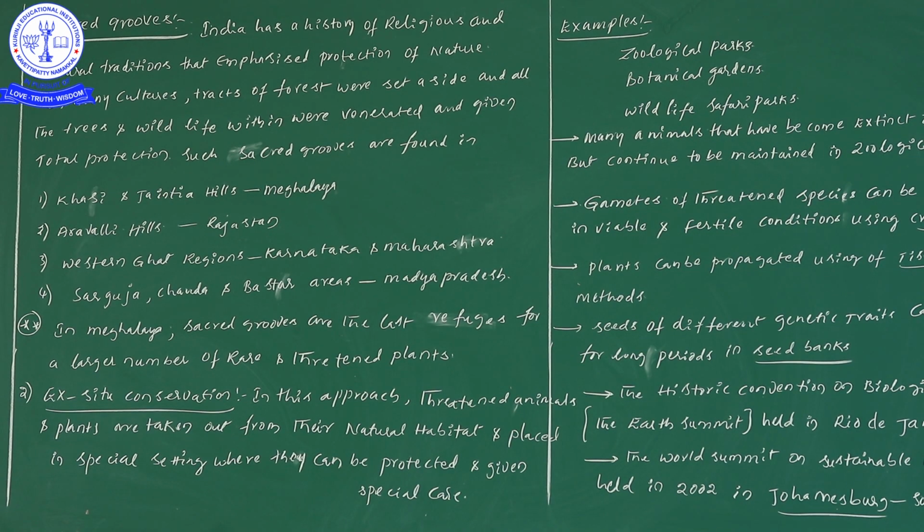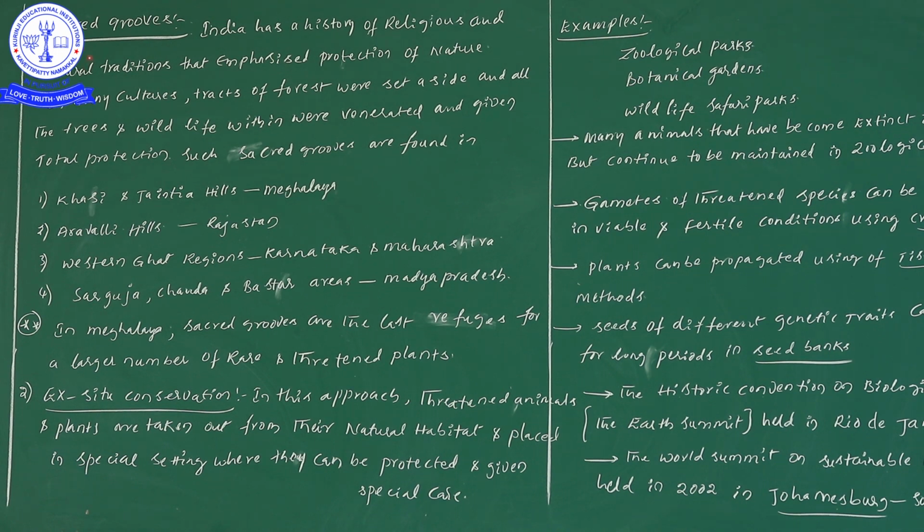Still, we need to learn information regarding sacred groves. Now next one is sacred groves. Sacred groves are found in Khasi Hills, Meghalaya, Aravalli Hills in Rajasthan, Western Ghats region in Karnataka as well as Maharashtra, and Sarguja, Chanda and Bastar areas in Madhya Pradesh. So here I have given 4 examples of sacred groves.